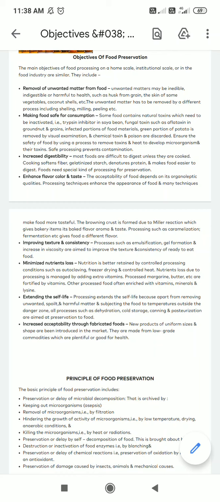Now, food preservation is not only the methods which we use to preserve the foods.